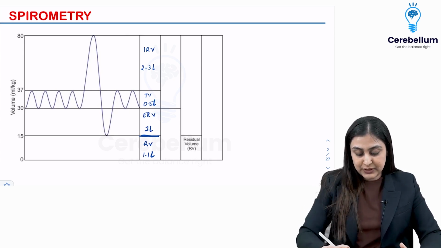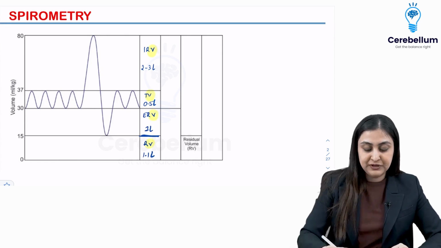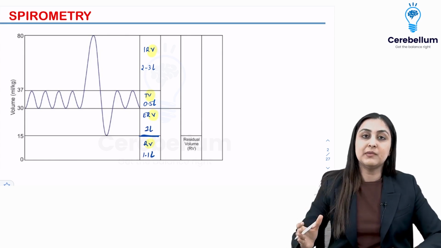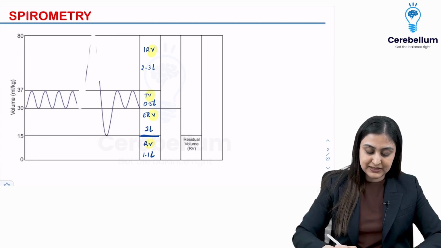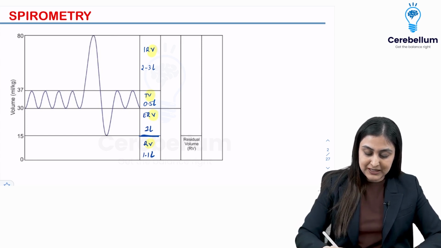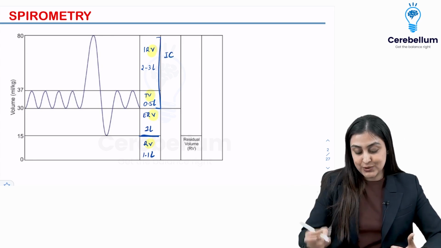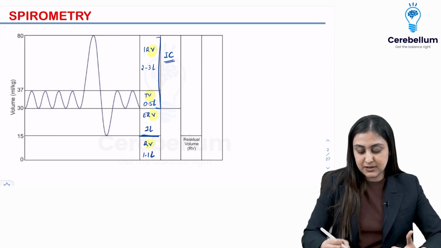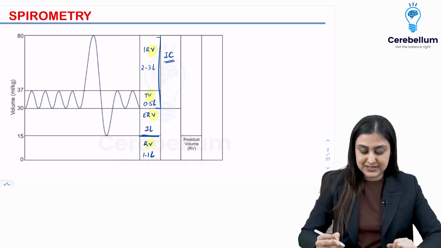So all of these you can notice are volumes. The moment you hear capacity, it's always a sum of two things. If they ask what is the total amount of air at the end of a forceful inspiration, that is going to be this plus this, isn't it? It's going to be IRV plus tidal volume. This is known as inspiratory capacity, which is a sum of IRV plus TV. So we can do the math and we'll know the inspiratory capacity.